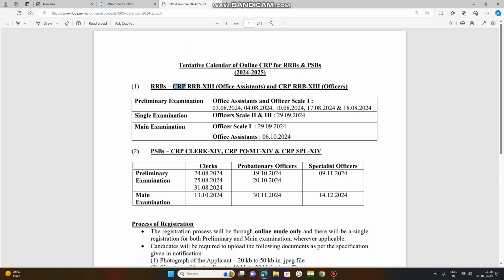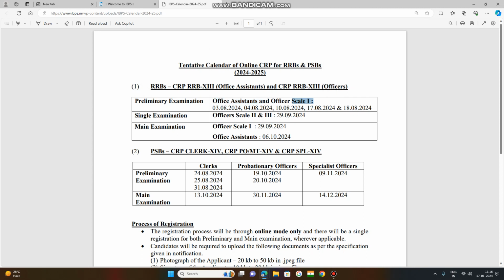It has 3 stages. First, the aspirants, the applicants, need to clear the preliminary examination, simply called prelims, for office assistants and officer scale 1 officer.